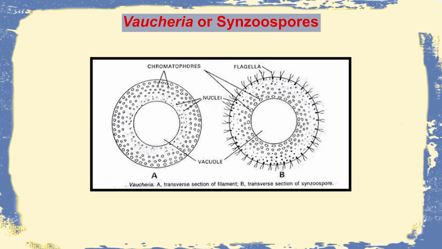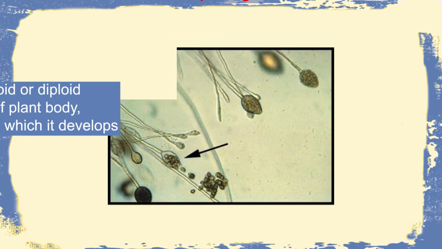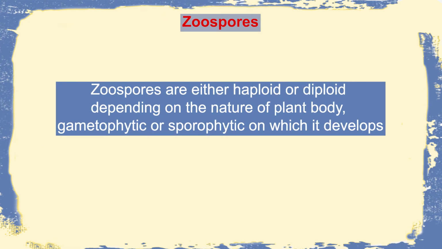We not only have the multiflagellate, but we also have multiflagellate and multinucleate forms, which are called synzoospores. An example is Vaucheria. All these zoospores that I have been talking about are produced in a zoosporangium, and there may be a single zoospore in a zoosporangium or many. Again, zoospores may be haploid or diploid depending on the nature of the plant body, whether it is gametophyte or sporophyte, where it is developed. Wherever it is present, the zoospores always have a chloroplast and an eye spot.